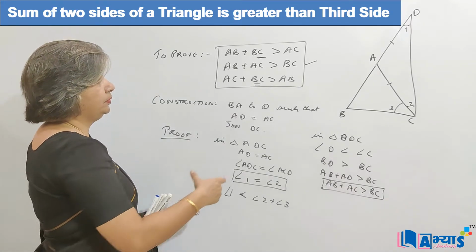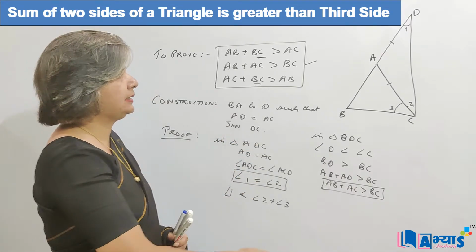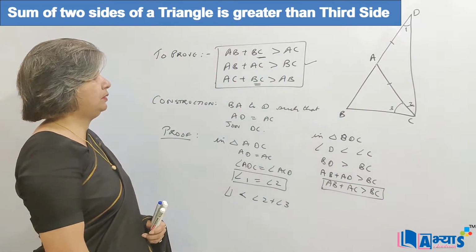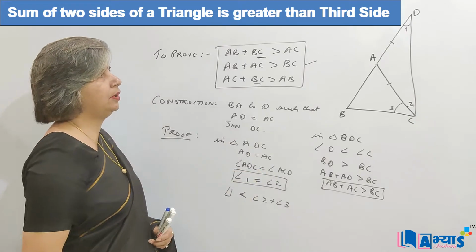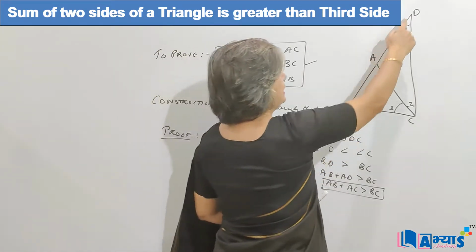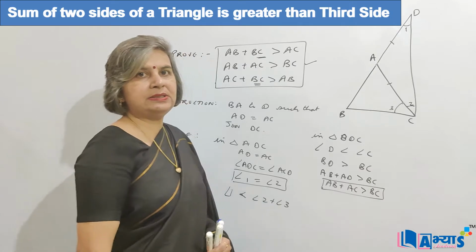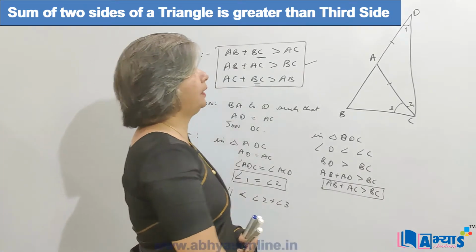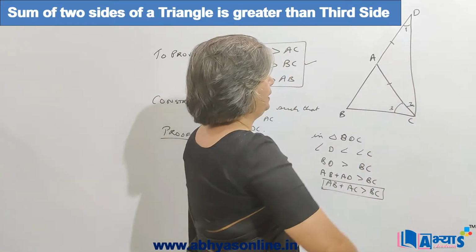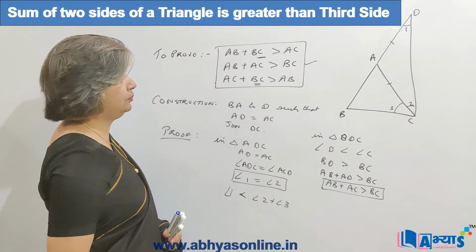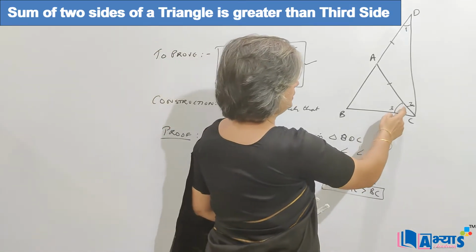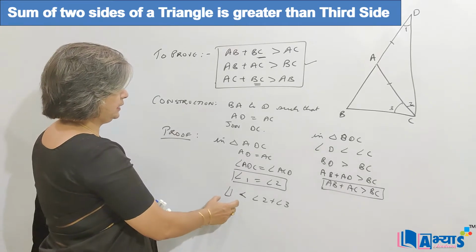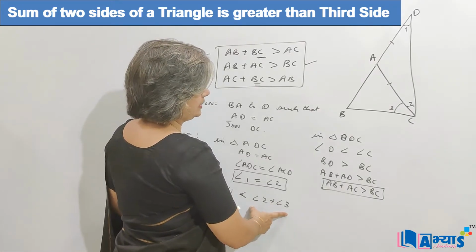To sum up, what we have done is extend BA to D such that AD is equal to AC, and then join DC. Now in triangle ADC, as AD is equal to AC, angle 1 is equal to angle 2, because angles opposite equal sides are equal. When angle 1 is equal to angle 2, if we add something to angle 2, that is angle 3, it will be greater than angle 1. So angle 1 is less than angle 2 plus angle 3.